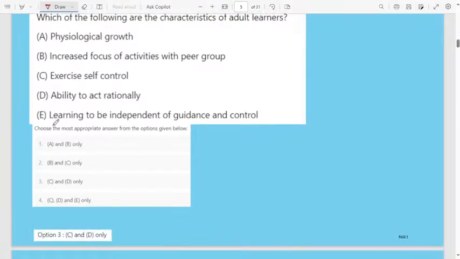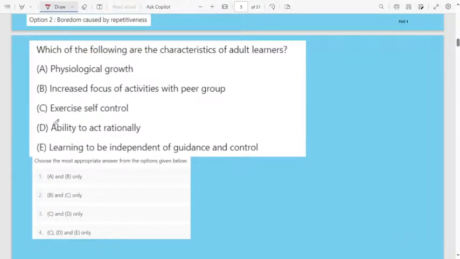Next question, which of the following are the characteristics of adult learners? First one, A, physiological growth. B, increased focus of activities with peer group. C, exercise self-control. D, ability to act rationally. Fifth one, E, learning to be independent of guidance and control. Here they are asking which of the following are the characteristics of adult learners. What is the characteristic of an adult learner?